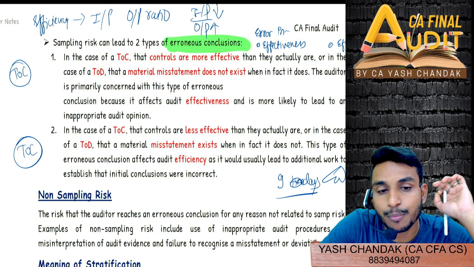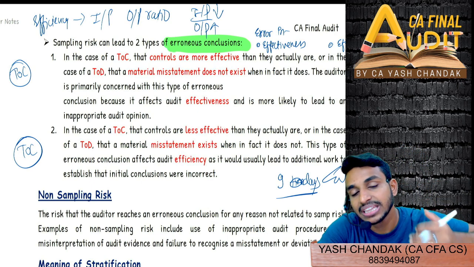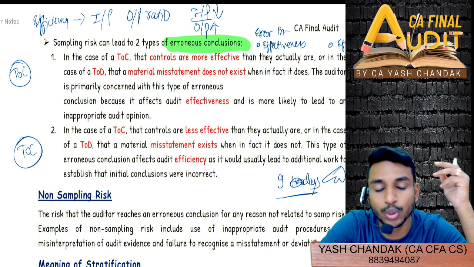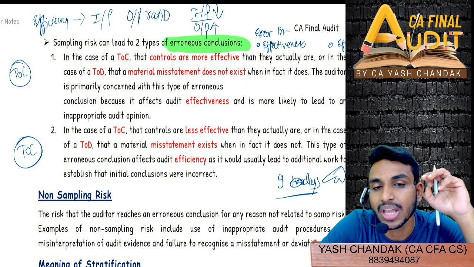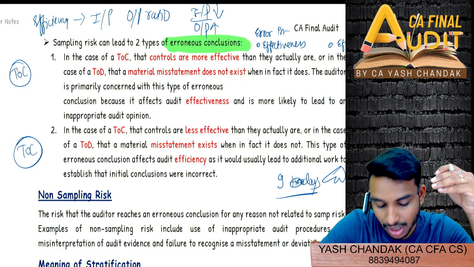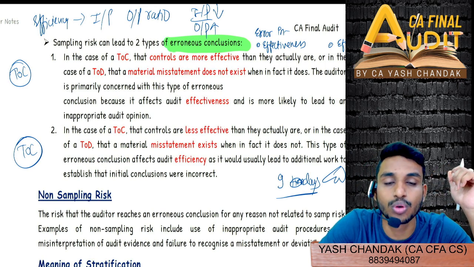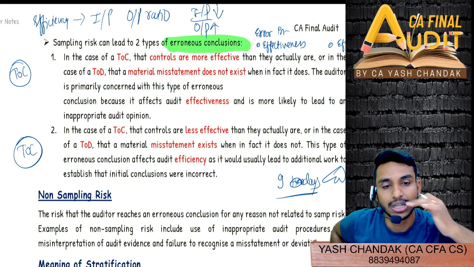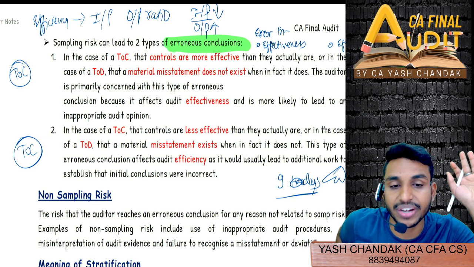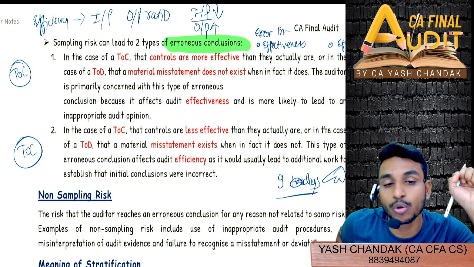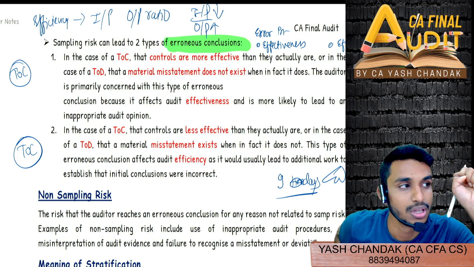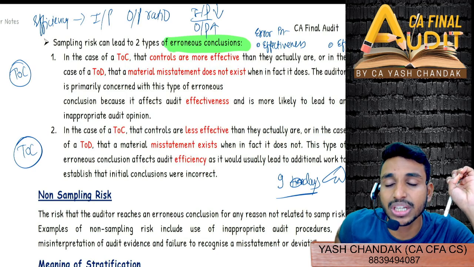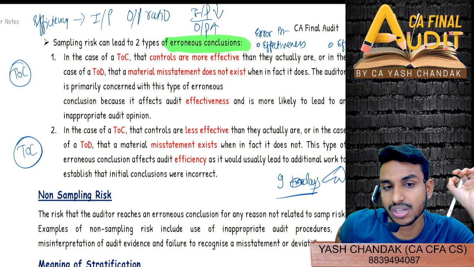Think and tell. Suppose I found so many control deficiencies in the beginning, and then I started performing further audit procedures, and later during the performance I got to know that the controls are not that ineffective. That means controls are more or less effective. In the initial time I used to think that controls are ineffective, because at that time I had that sort of experience from the samples I was picking up. But controls are more or less effective. So what do you think is more relevant here? What is more hampered, effectiveness or efficiency?